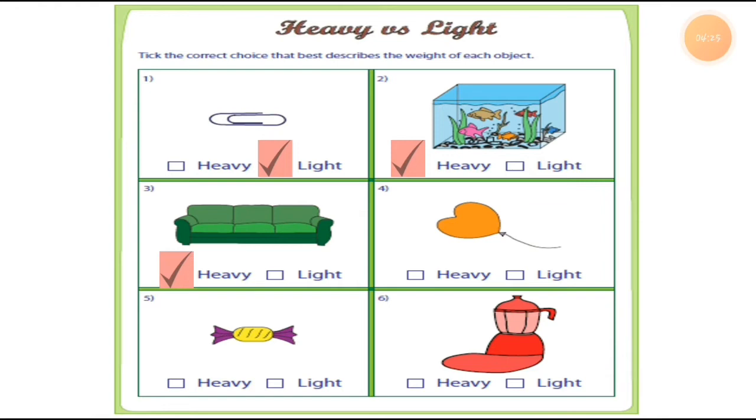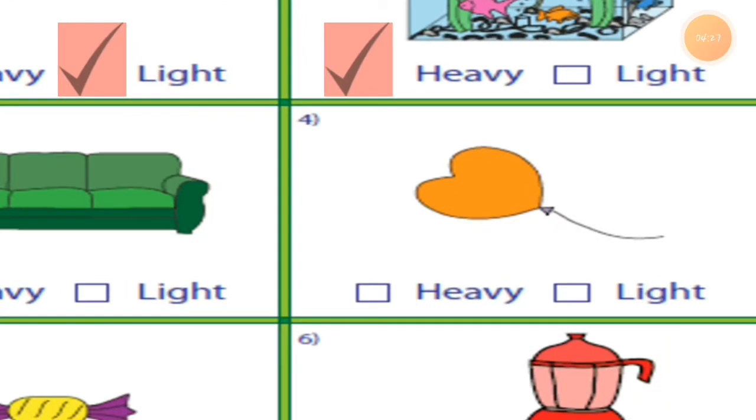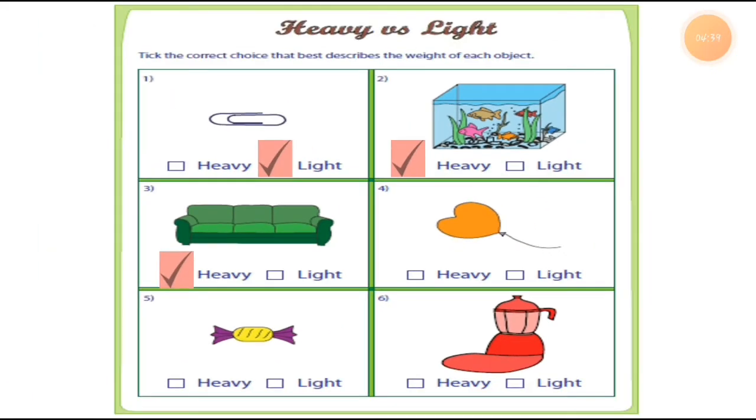Okay. Now here is the balloon, a heart shaped balloon. You can see this here. The balloon is very light. It is a gas balloon, so if you just unhold it, it easily flies up in the sky.